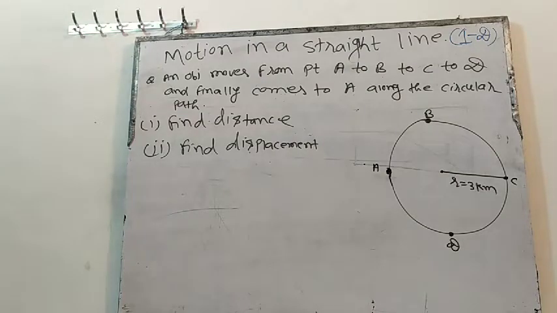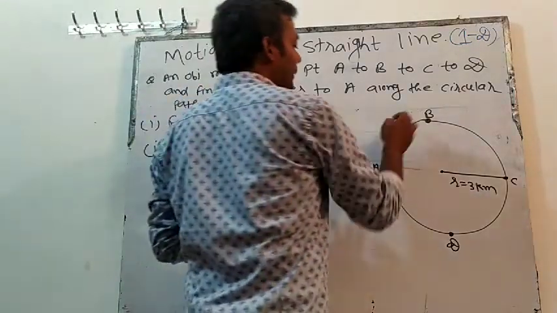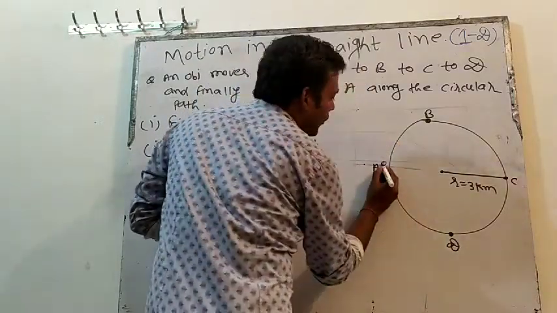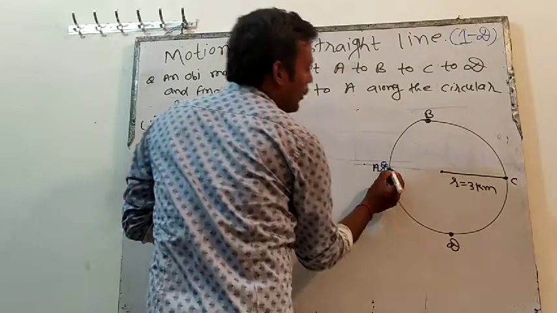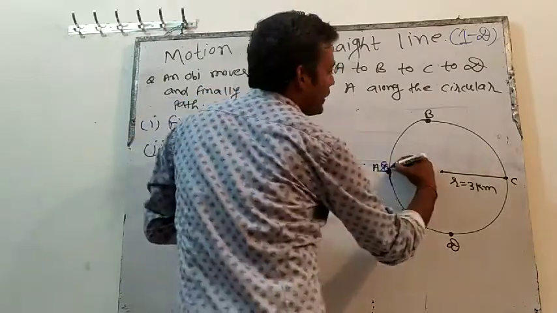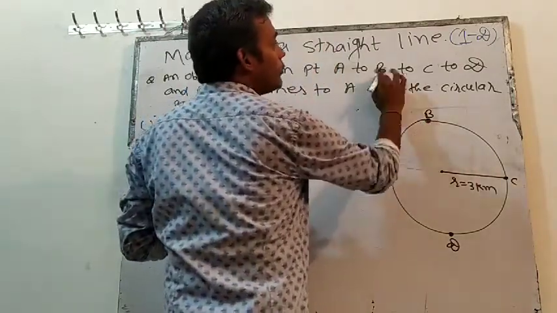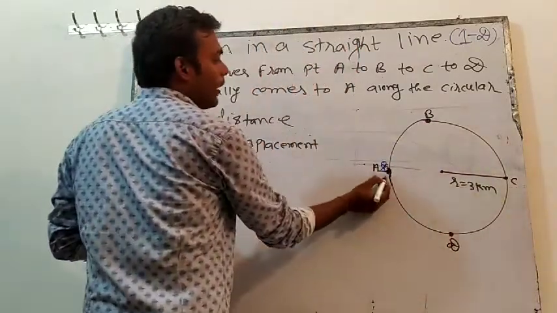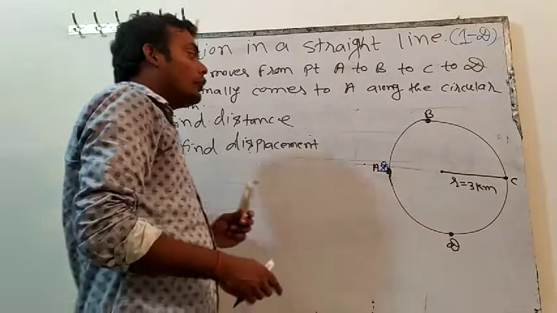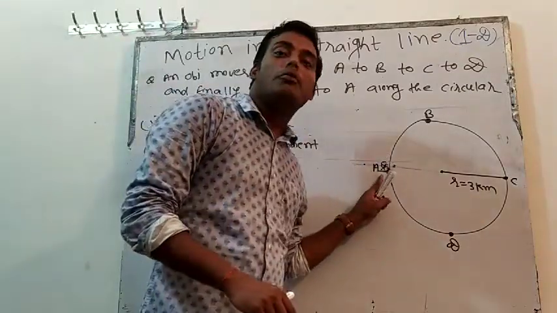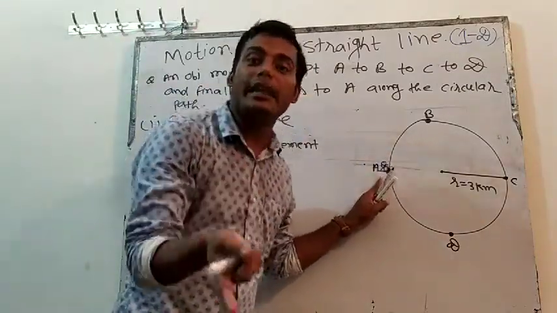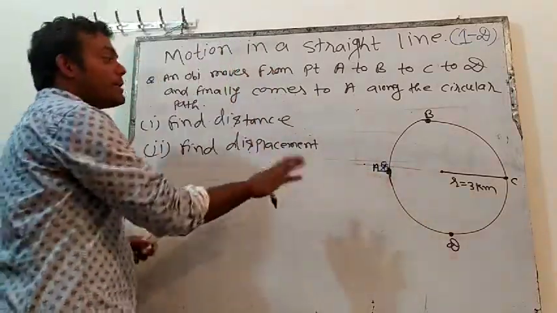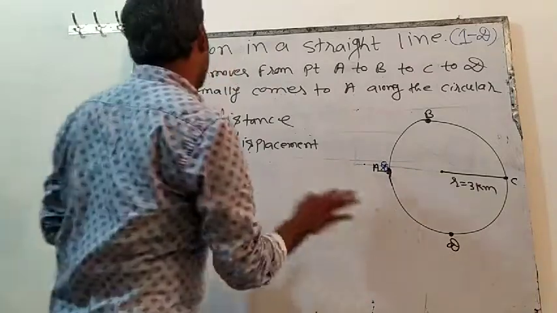The question is given: an object moves from point A to B. So the object is going from here to here, A to B. Let's say this is our Bahubali, and our Bahubali is going from A to B. Then B to C, then C to D, then D finally comes to A. So Bahubali is starting his motion from point A and finishing at point A. That means the starting point and final point are the same. So displacement will be 0. But what will be the distance?